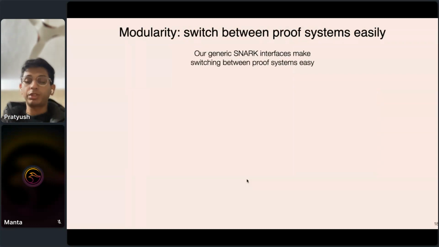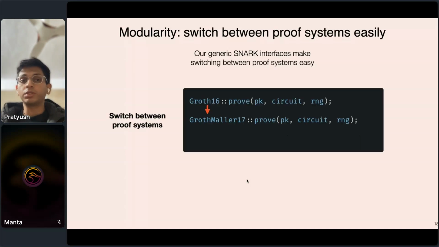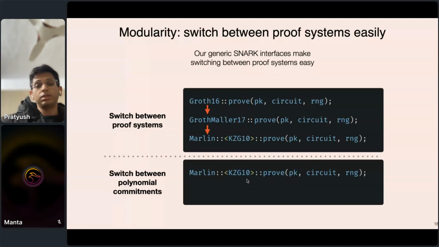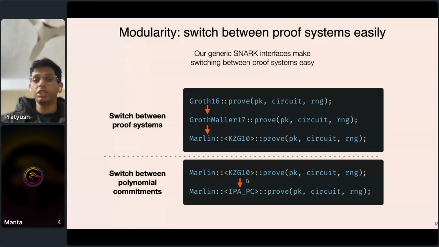But basically, again, from a modularity perspective, our design makes it easy to switch between proof systems if you need to. For example, if you want to switch from Groth16 to a non-malleable proof system such as Groth-17, it's a matter of changing one type parameter. If you want to upgrade to universal setup, again, just changing one type parameter essentially. And if you want to go to transparent setup, again, you can just change one type parameter. So basically, it's all very modular. At the level above, at the level of programming circuits, none of this makes a difference. That's completely oblivious to this level of the stack.